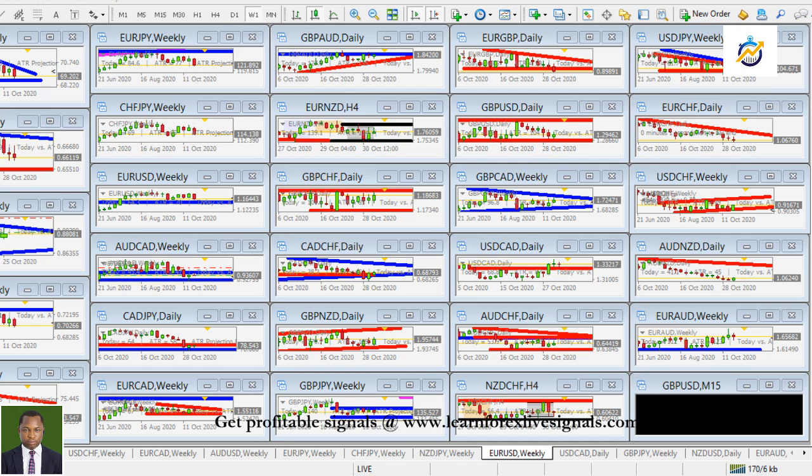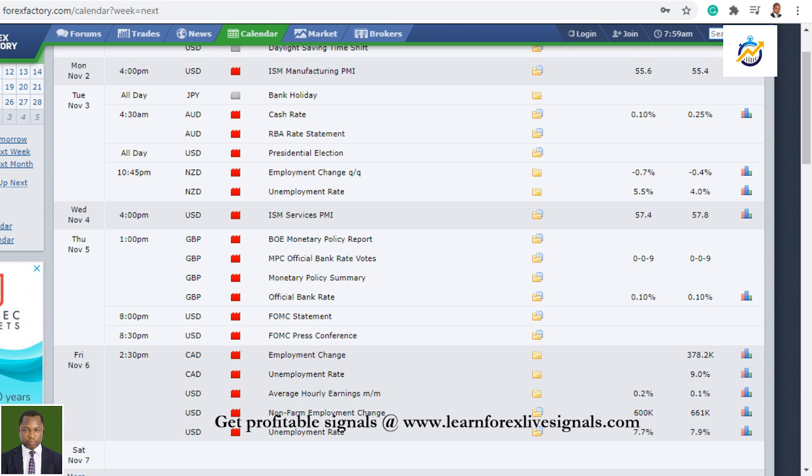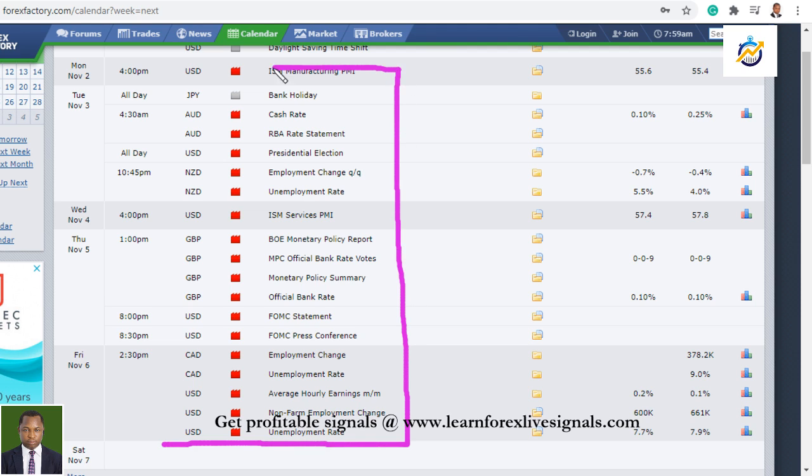All right, so let's move on to the Forex Factory Economic Calendar to see those high impact news announcements that are scheduled for this upcoming trading week. Okay, so it's going to be a very heavy fundamental week. You can see all of these high impact news announcements are scheduled to be released this week, and so this is really going to be a very busy trading week, with releases from Monday to Friday.